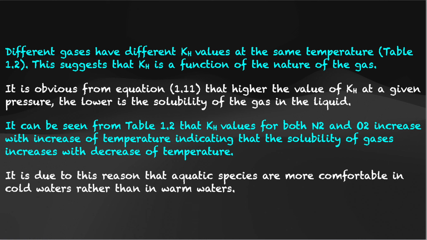Now I have not given the table 1.2 also here, it is there in your NCERT. We can see that N2 at the temperature 293 Kelvin has KH 76.48. Now again N2 at a greater temperature like 303, your KH is 88.84.